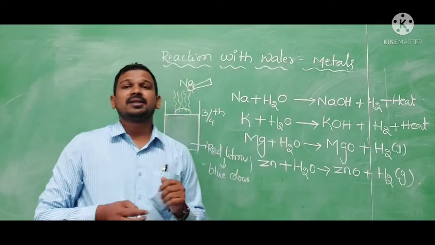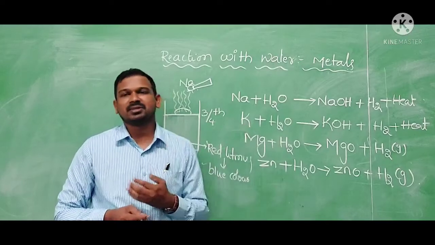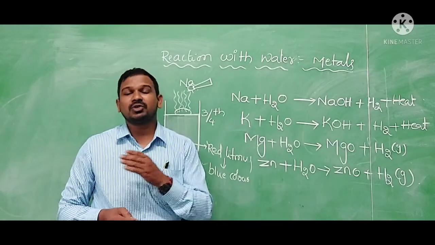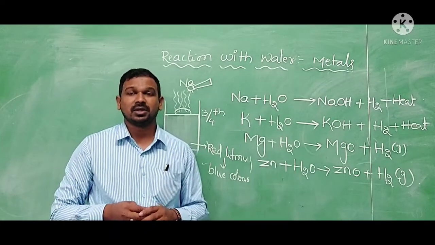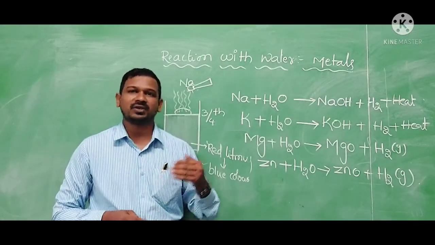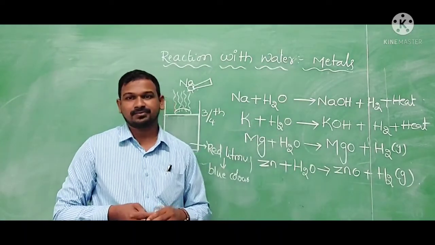That's why they are used as ornaments and decorative items. Platinum is used in manufacturing electrodes. So why? Because they are less reactive with the water. They are used for different purposes.